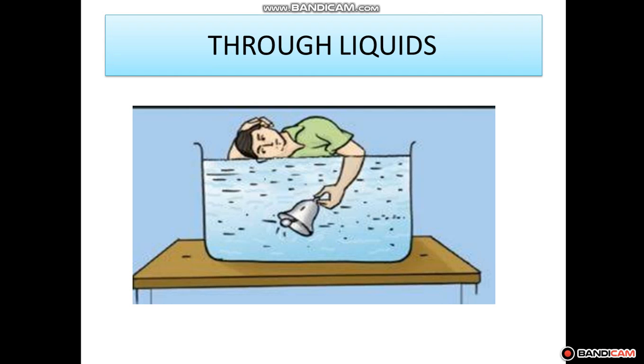What you will do, you will take a bucket or the bathtub, okay, fill it with the clean water. Students, take a small bell, temple bell in your hand, shake the bell inside the water to produce sound, but make sure that the bell should not touch the bottom of the water. Okay, and when you place your ear near the surface of water, you will hear the louder sound. Okay, so from this activity we can conclude that even sound travels through liquids. Sound travels faster through liquid medium.